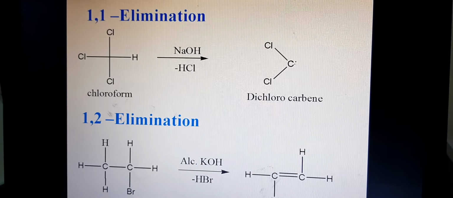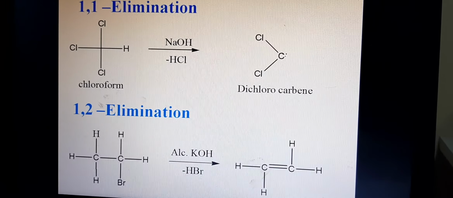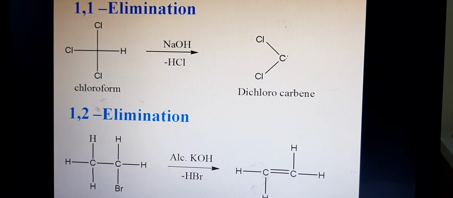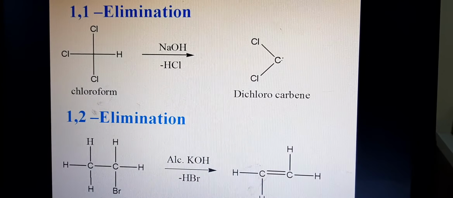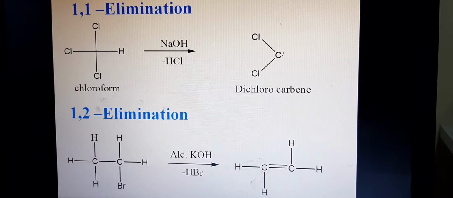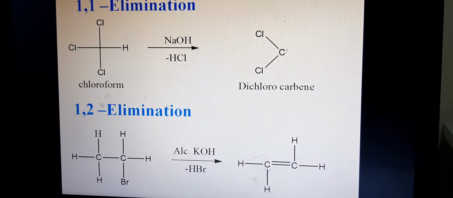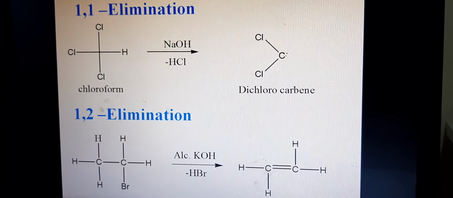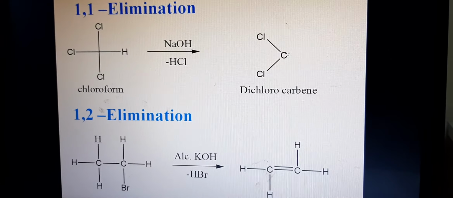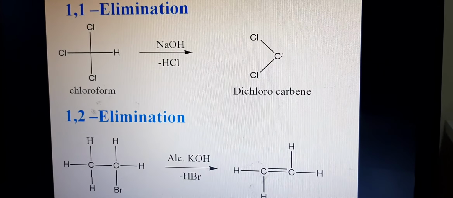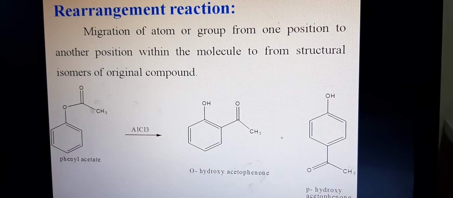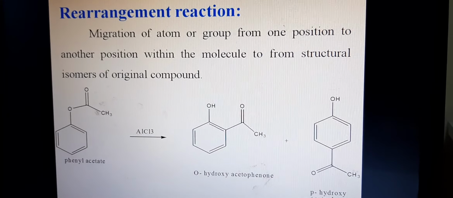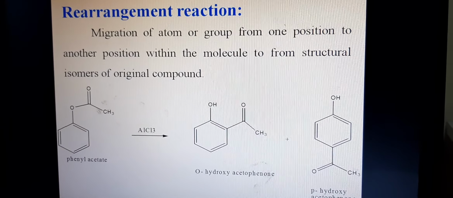And another, the 1,2-elimination. For example, CH3CH2Br with alcoholic KOH gives HBr, and the product is CH2=CH2, ethene. And the last type of reaction is the rearrangement reaction.